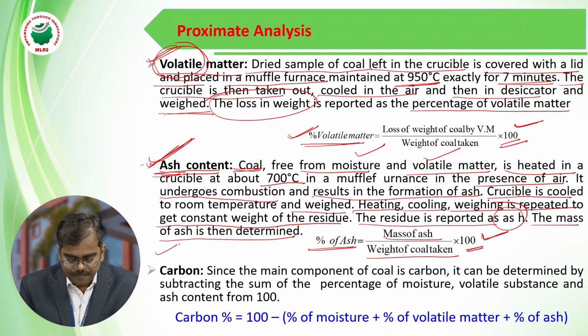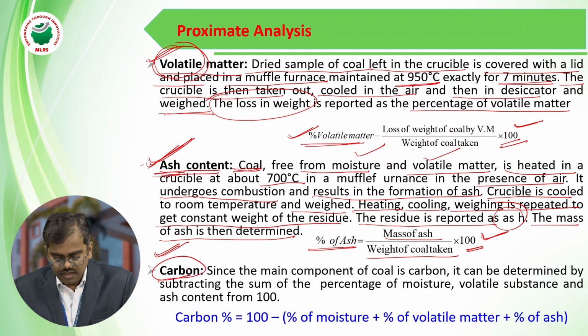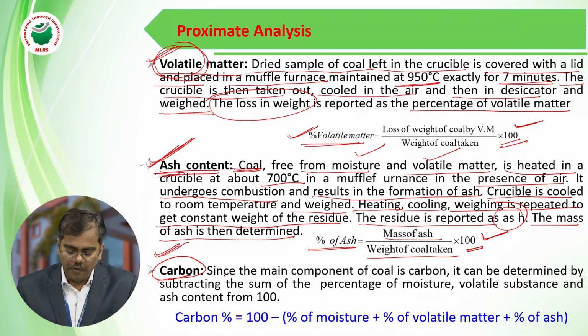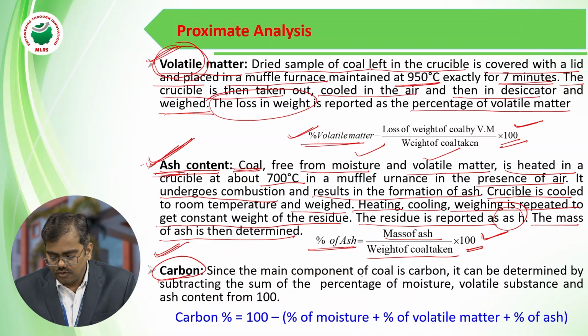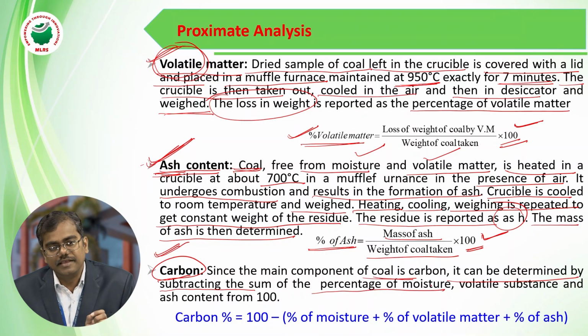And the last one is carbon. Carbon is the main component present in the coal. It can be determined by subtracting the sum of the percentage of moisture, volatile matter, and ash.